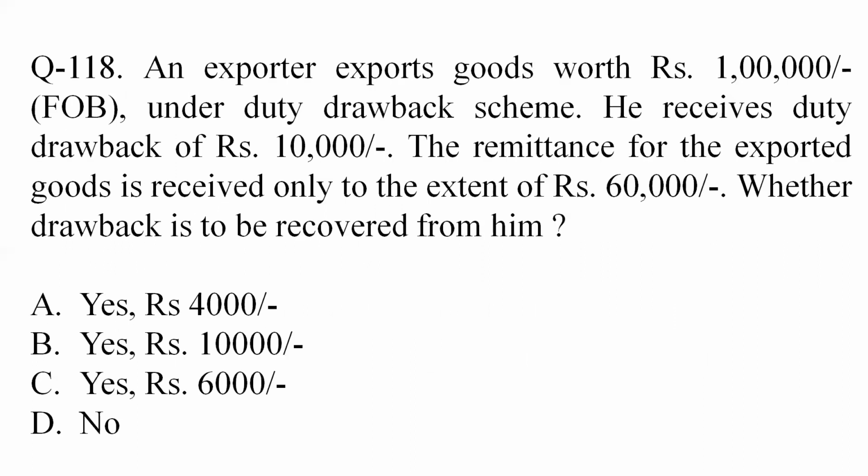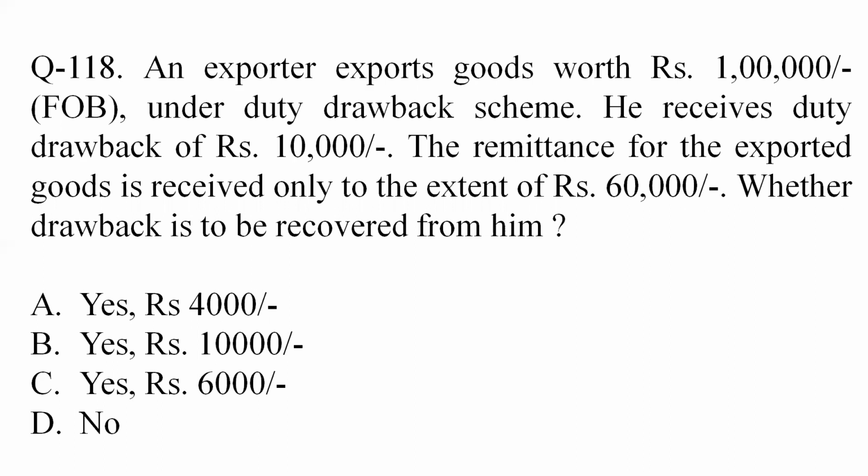Question 118. An exporter exports goods worth rupees 1 lakh FOB value under the duty drawback scheme. He receives the duty drawback of rupees 10,000. The remittance for the exported goods is received only up to the extent of 60,000. Whether the drawback is to be recovered from him.